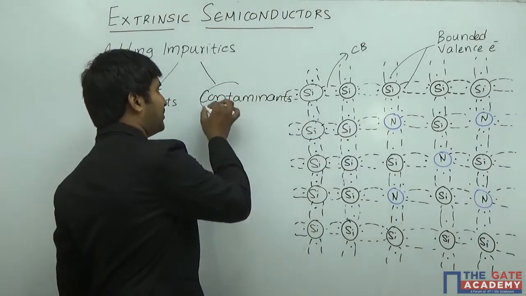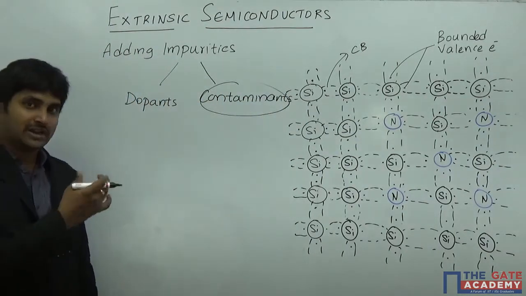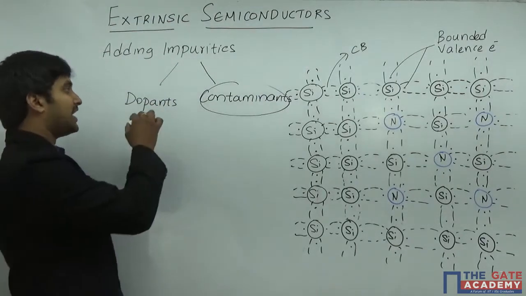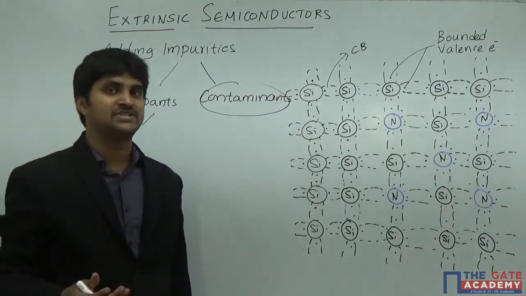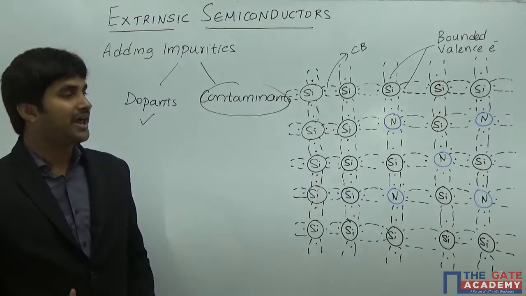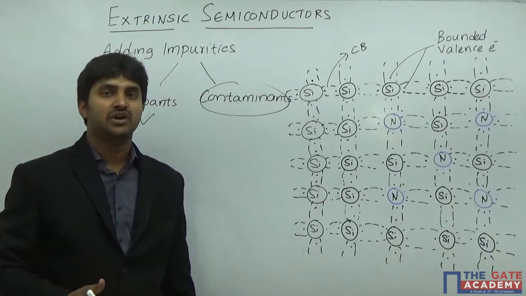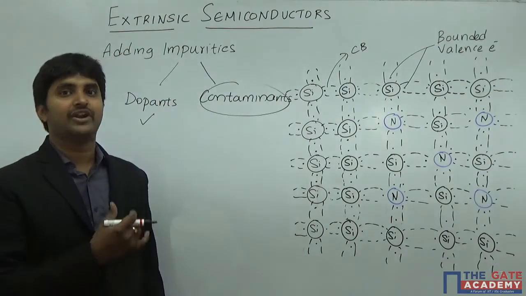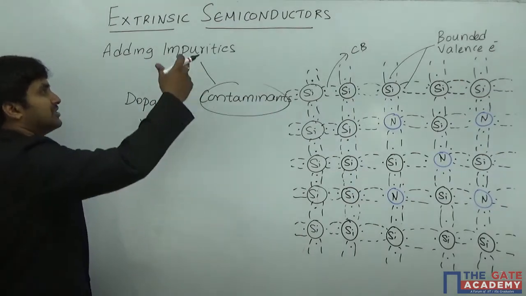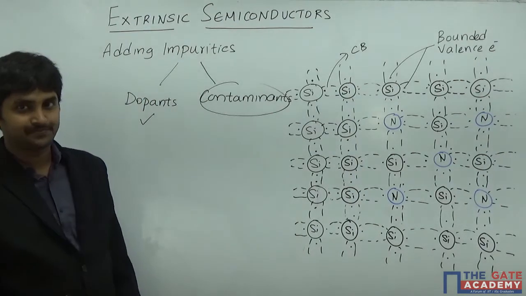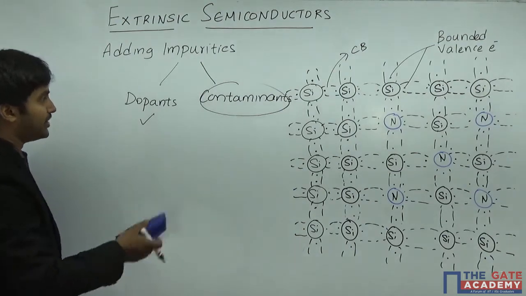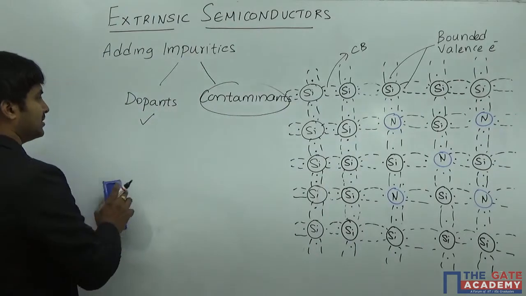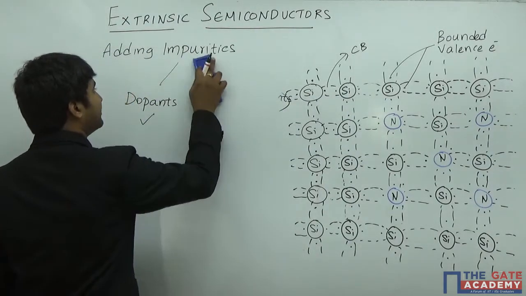So what is the meaning of a contaminant here? Both are impurities, but one is a desired impurity, the other is an undesired impurity. Dopants are those impurities which help us improve the conductivity of the material, whereas contaminants are just impurities which are not desirable, so they are not going to be useful for us. Whenever we talk about extrinsic semiconductors, we discuss the impurities we call dopants. Dopants improve the conductivity of the material, which we call an extrinsic semiconductor. So here we prefer dopants, not contaminants.